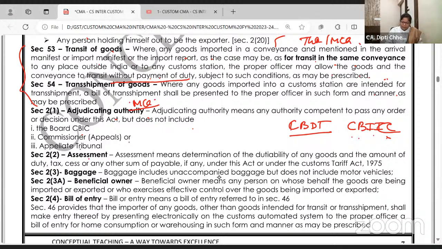Commissioner Appeals and Tribunal, these are higher authorities. So they are not going to pass any order here unless you go for appeals. So adjudicating authority generally has the assistant commissioner, deputy commissioner, all of them, but it will not include the Board, the Commissioner Appeals or the Appellate Tribunal.